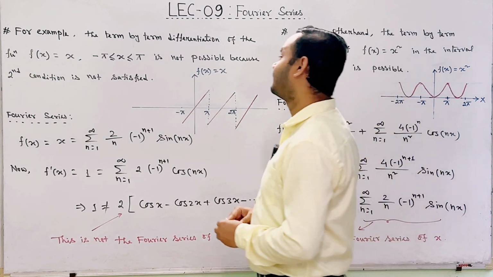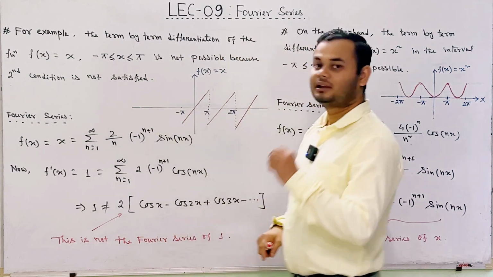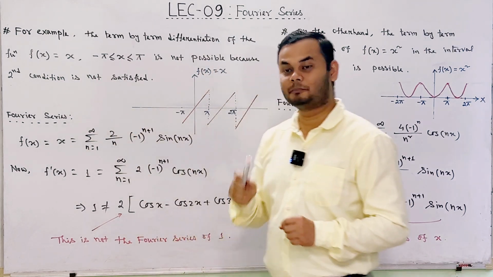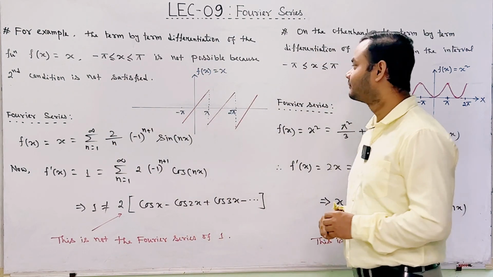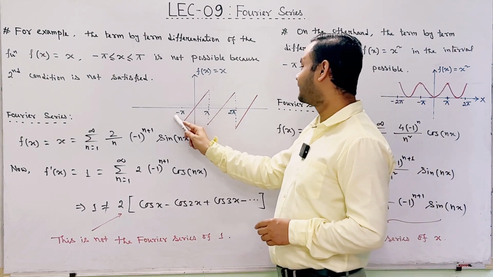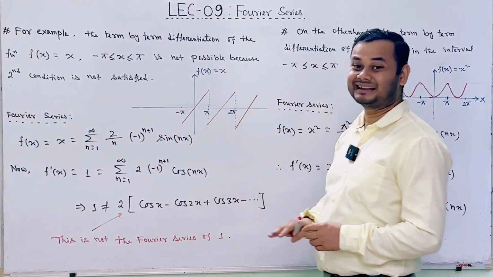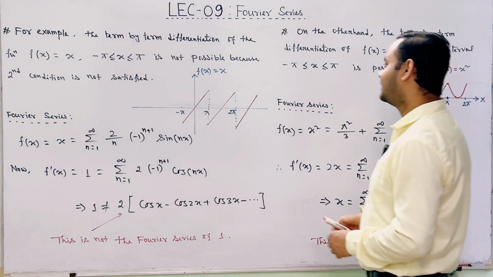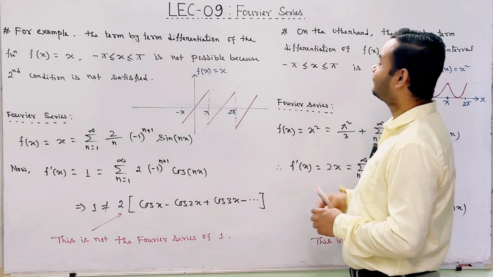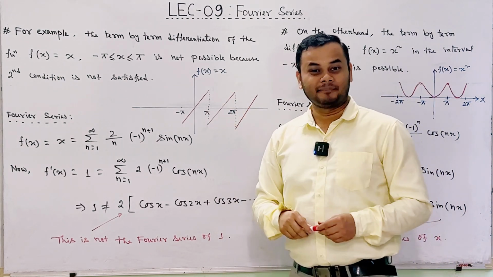Students, suppose we have a function f of x equal to x which is defined in the interval minus pi to plus pi. The term by term differentiation of the function f of x equal to x is not possible because second condition is not satisfied. Here we have seen that this function f of x equal to x is a continuous function in the interval minus pi to plus pi. However, beyond this interval, this function f of x equal to x is not a continuous function. Here we have seen that at point pi, at point 2 pi, the function f of x is a discontinuous function. This can be shown mathematically also.